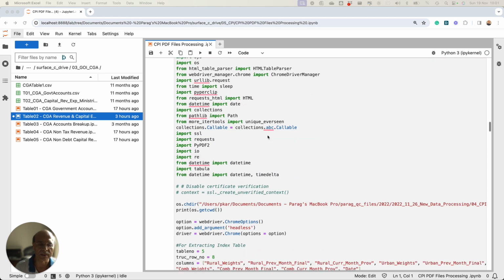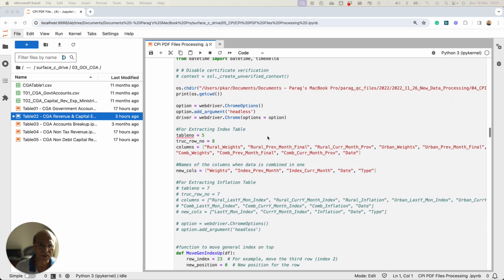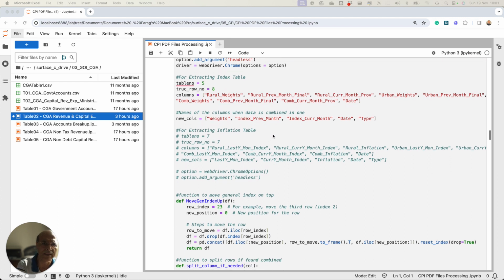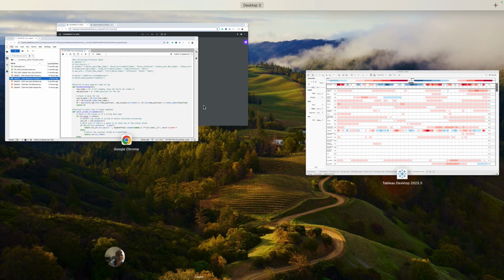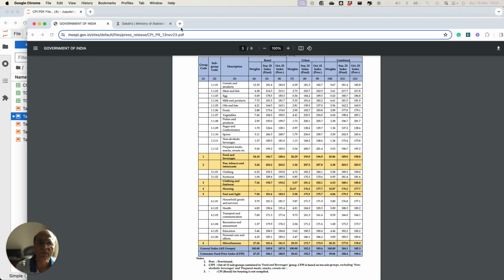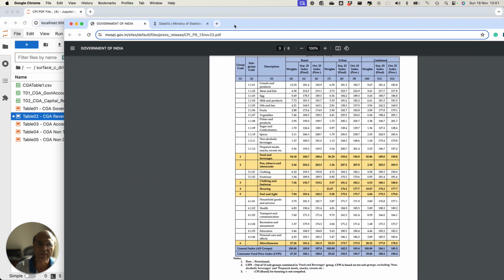The next module looks a little overwhelming and confusing, but don't worry, let me go one by one. Here there are various functions being used to solve a lot of problems. Let me explain what I mean by this. Now, if you look at this particular data, let me just close this, I'll just show it to you.